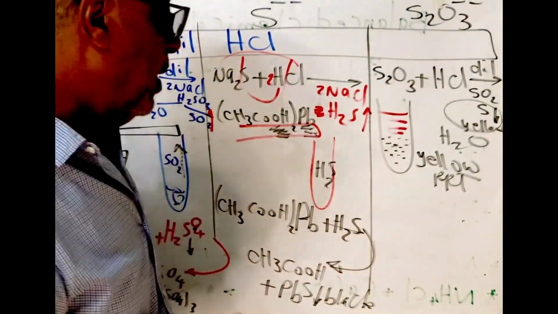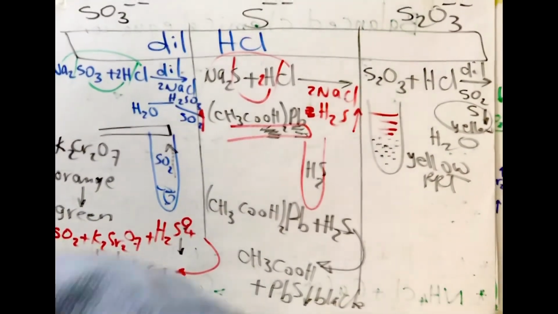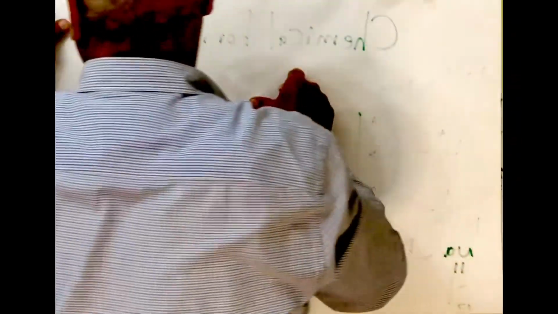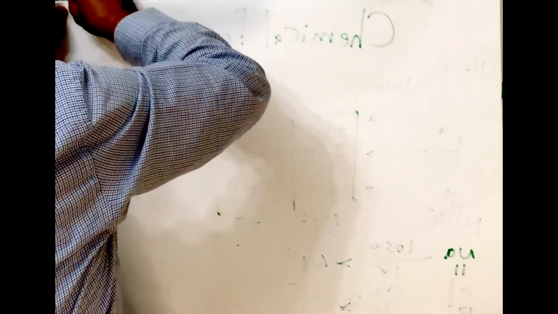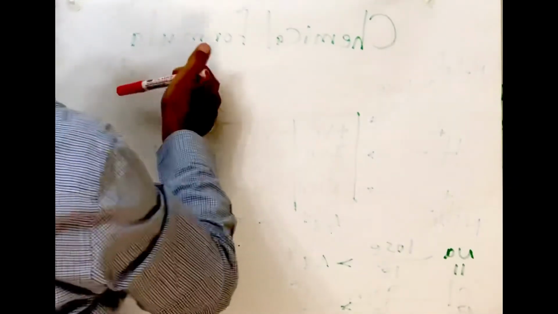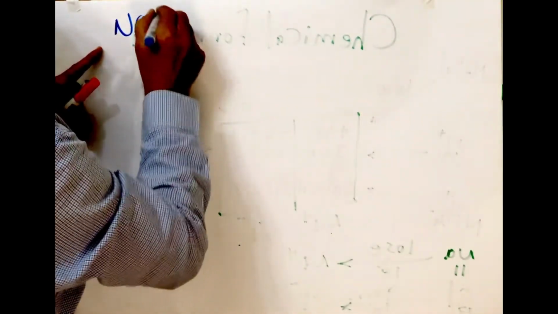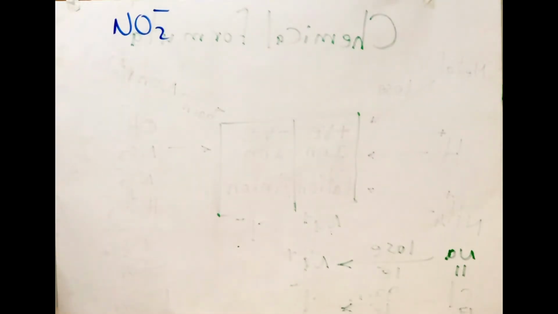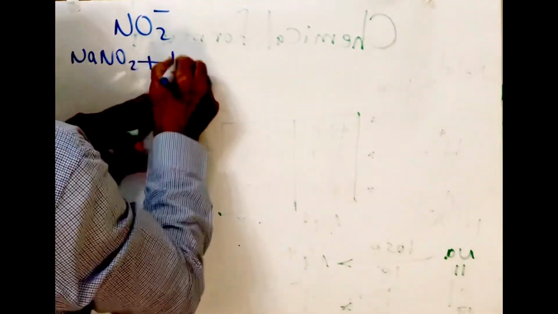We have another one, nitrite. If we get a salt containing nitrite, NO2, as sodium nitrite NaNO2 plus dilute HCl.